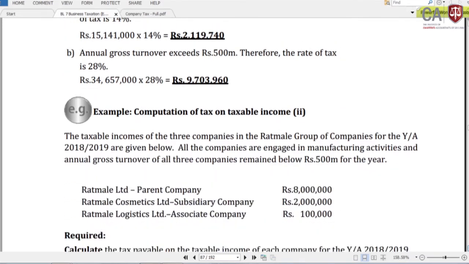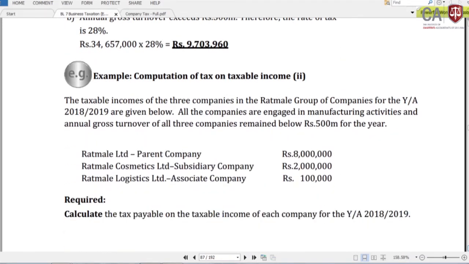Then the next example is actually focused on a group of companies. The taxable incomes of the three companies in the Ratmal group of companies for year of assessment 1819 are given below. All the companies are engaged in manufacturing activities, and the annual gross turnover of all three companies remains below 500 million.